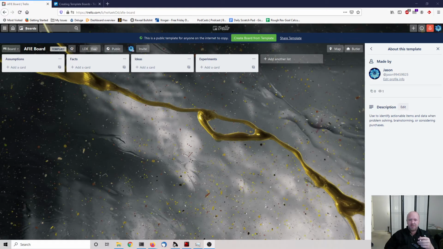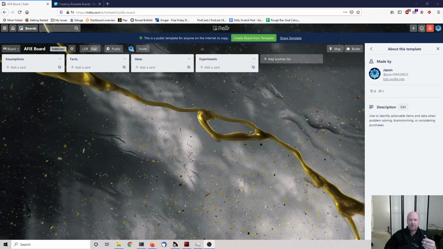This is a framework you can use to evaluate decisions, especially when you don't have all the information. It's really useful for planning business product launches, purchase decisions, or even just problem solving things in your own life. I'm going to use Trello to demonstrate this, but you really can just use a piece of paper or a whiteboard or anything of that nature.